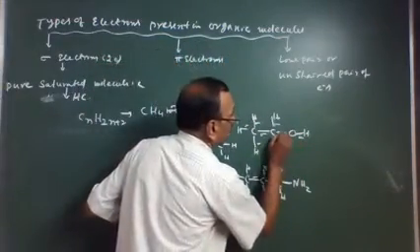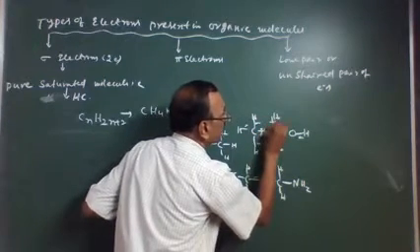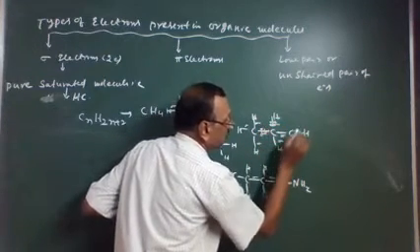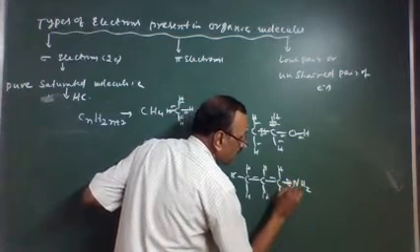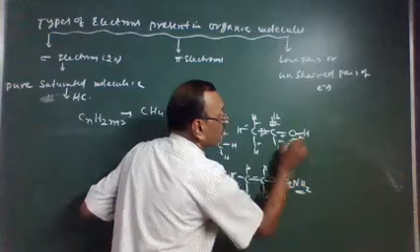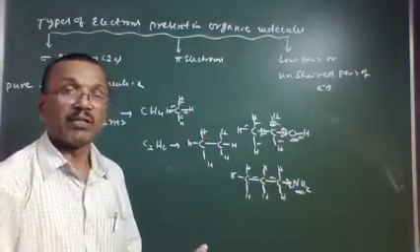Whereas OH is a functional group, NH is a functional group, and these two electrons are slightly present towards the more electronegative element. No doubt they are sigma electrons.